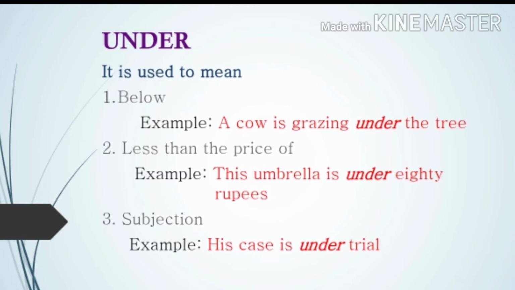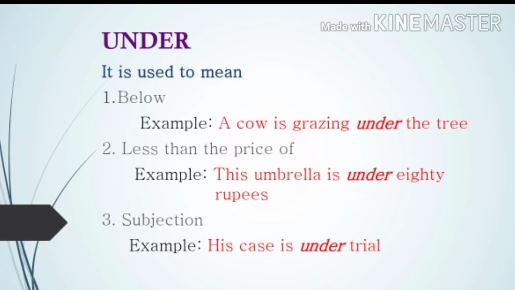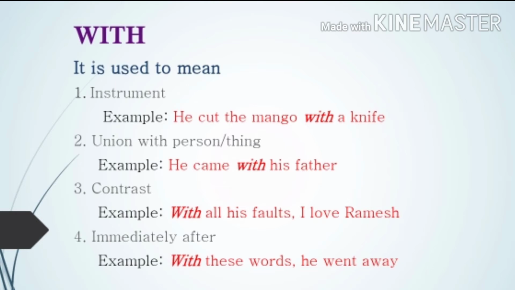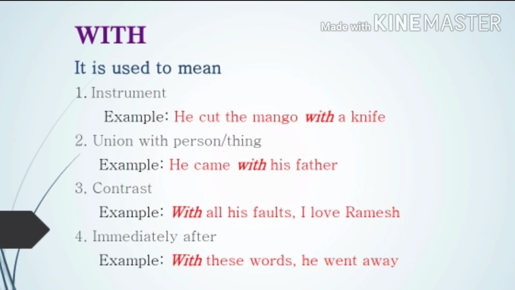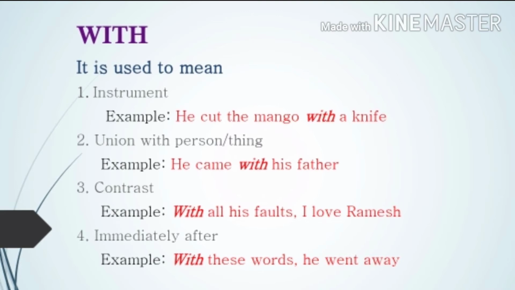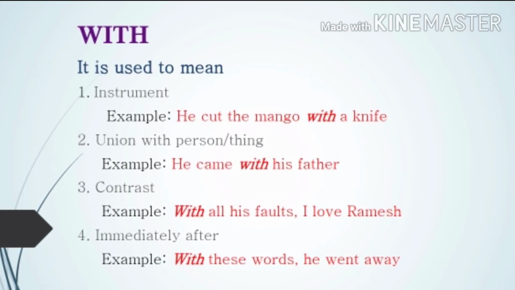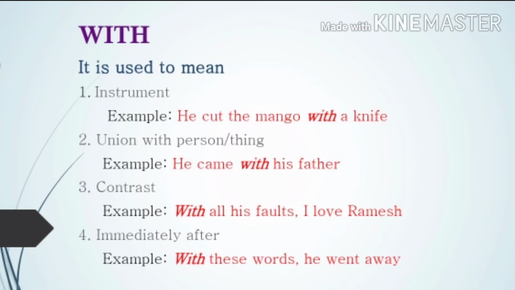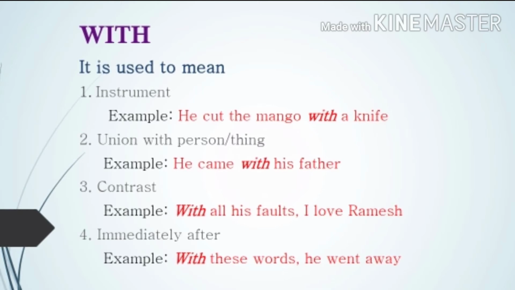Then subjection. This case is under trial. That means trial is going on. It's under trial. Okay. With. It is used to mean instrument. Mainly this is the main use of with. Example, he cut the mango with a knife. That is an instrument. With what did he cut? He cut the mango with a knife.